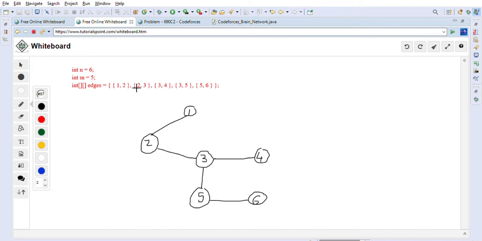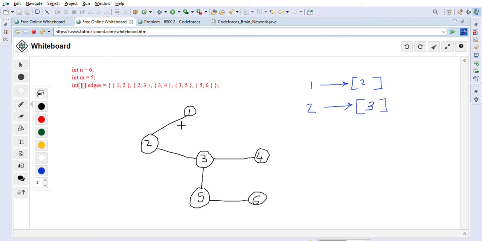So let's just consider this example. Let's just assume that this is our array list, right? So 1 has a connection with 2. It is again an array list, but it has only one element, 2, right? There is a connection from 1 to 2 that's given here, then 2 to 3. So 2 will have a connection like this, 2 to 3, right? So this is the graph we will prepare.